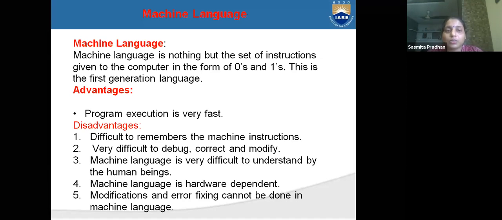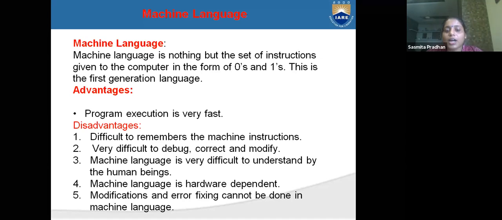The advantage of machine level language is that the execution of the program is very fast. What are the disadvantages? In this machine level language, it is very difficult to remember the machine level instructions, and it is very difficult to debug, correct and modify. And machine level language is very difficult for human beings to understand. Normal human beings cannot understand it. If I tell you 0011111, what is the meaning of this? Can you tell it easily? No, but the machine can tell all these things easily.